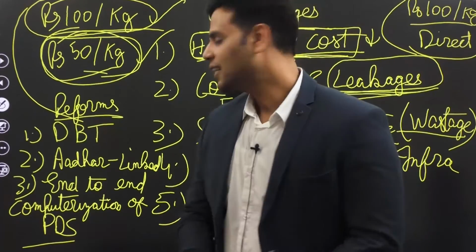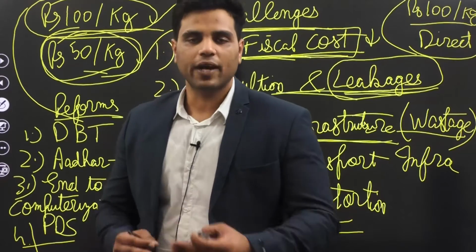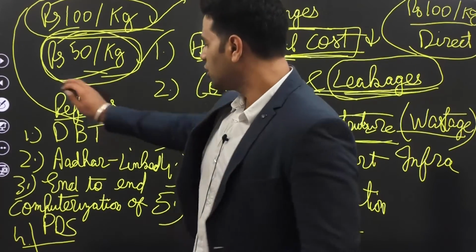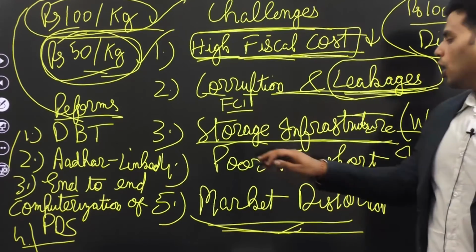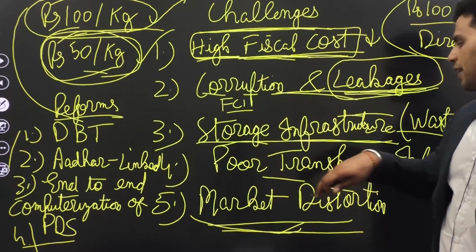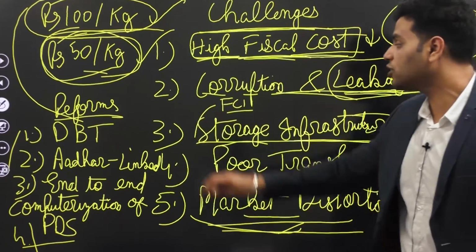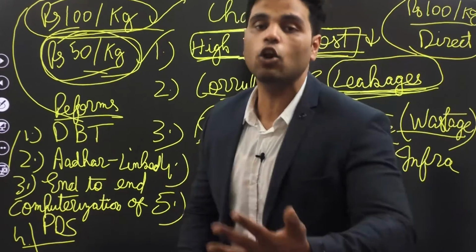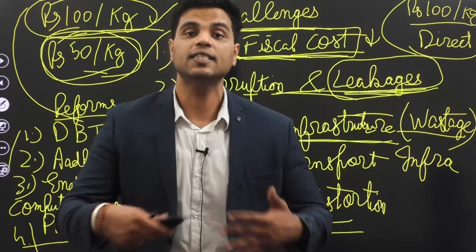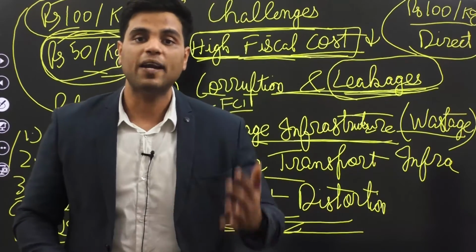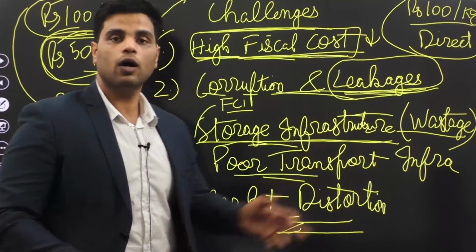Yeah, that's about it. So yeah, GPS, geographical information system, and all that stuff. So these are the few reforms which would solve this problem: corruption and leakages. Would solve poor transport mechanism, would solve market distortion if DBT is there. Now, to solve the problem of storage infrastructure, well, government needs to spend a lot on creating more cold storages, on creating more modern silos. Government needs to spend more on improving storage infrastructure, improving transport infrastructure.